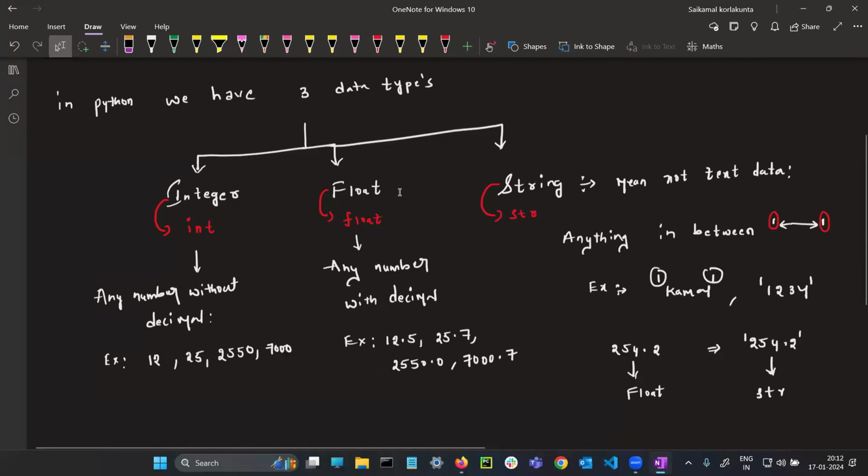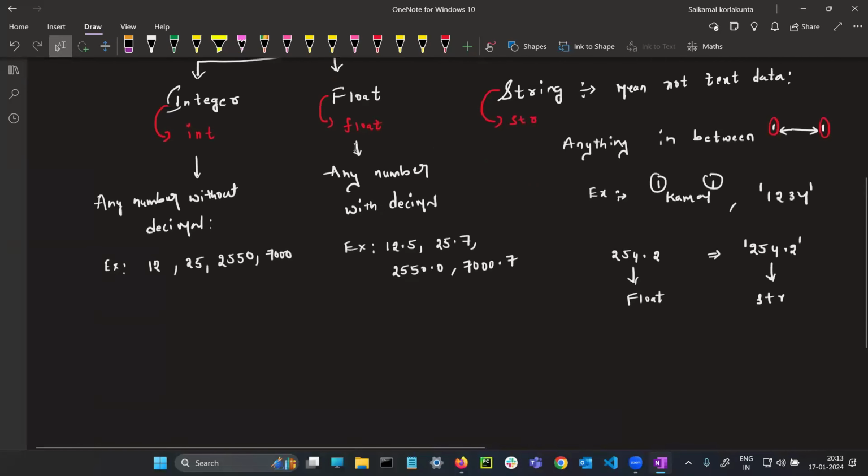Sir, what is the use of this one? Okay, you are telling me data types, fine. In Python, data types are there, fine. The most common interview question is: you are telling me there are 3 data types, what is the purpose of data types? There should be some use. Without a use, why would the topic come into the picture?